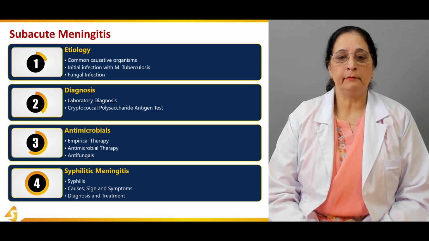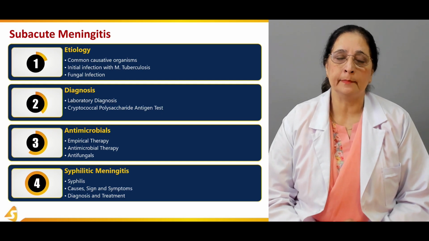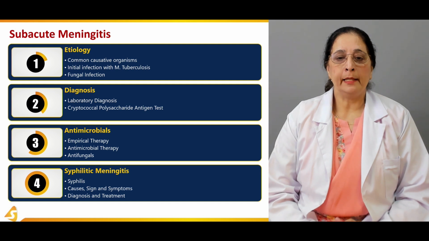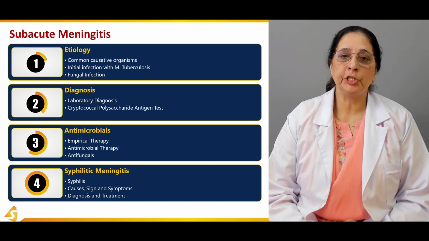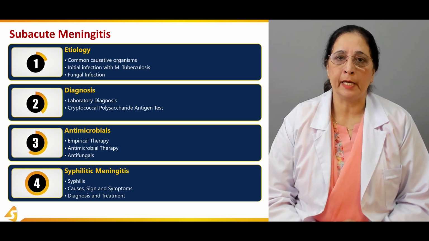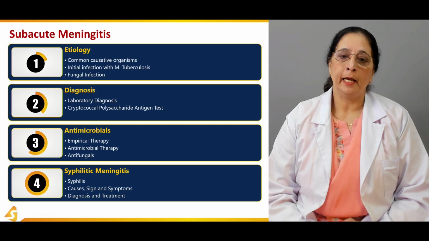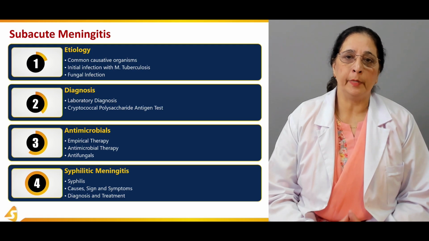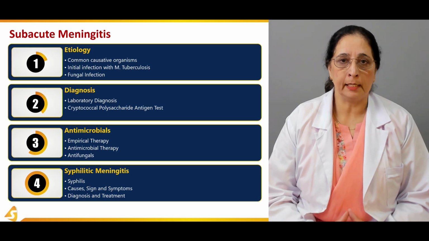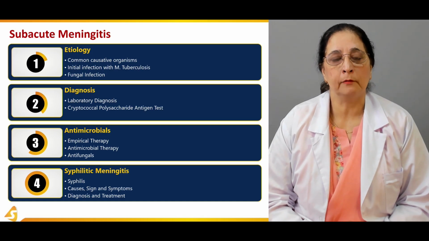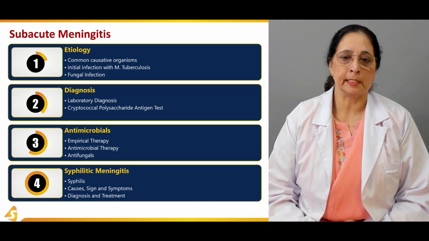In the first section, we will talk about the common causative organisms that can cause subacute meningitis. And then we will talk about the initial infection with Mycobacterium tuberculosis and also fungal infection. So all that infection with Mycobacterium tuberculosis, fungal infection, and also besides this some other common causative organisms we will discuss in the first section.